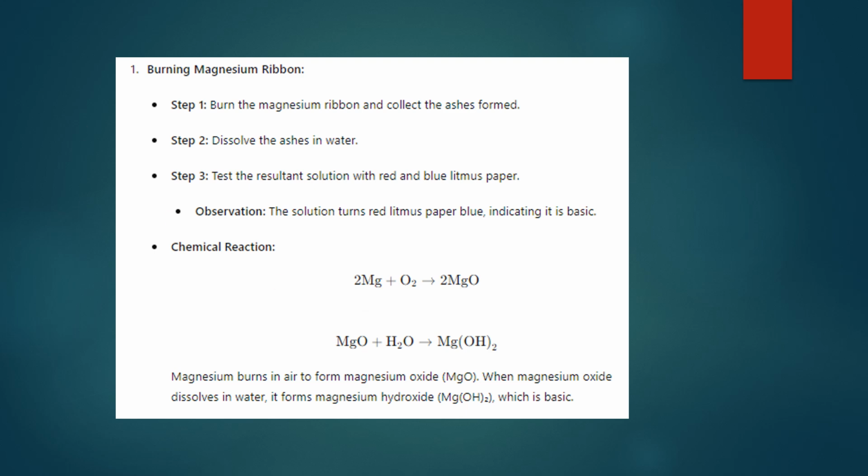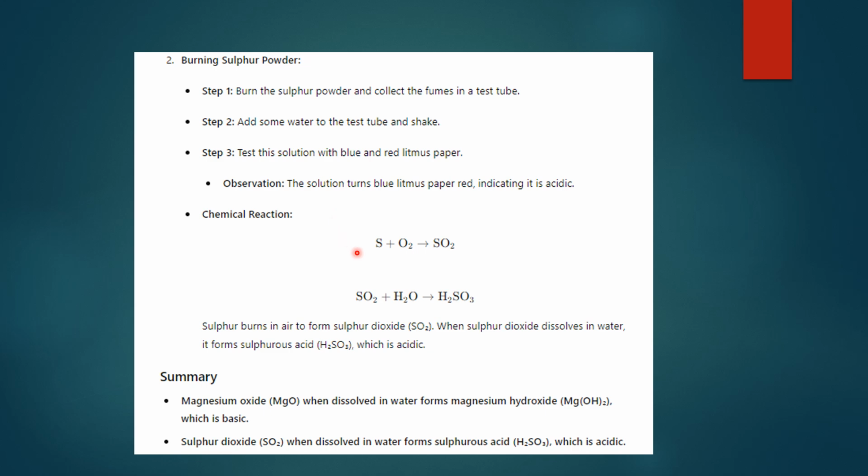Now let's see for sulfur. Sulfur plus oxygen gives SO2, sulfur dioxide. Sulfur dioxide plus water gives H2SO3, and if you look at the observation, it turns blue litmus paper red, so it's acidic. So sulfur is a non-metal, and the non-metallic oxide is acidic in nature.